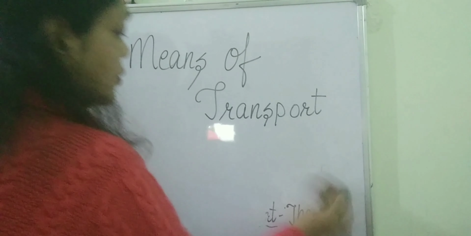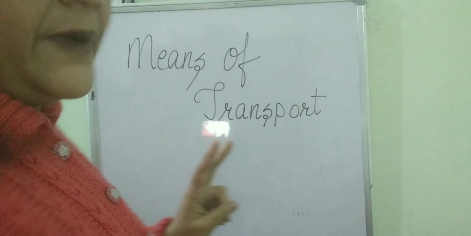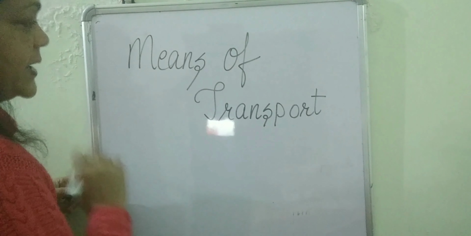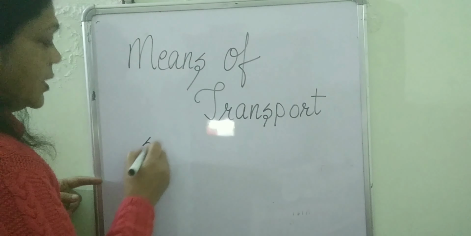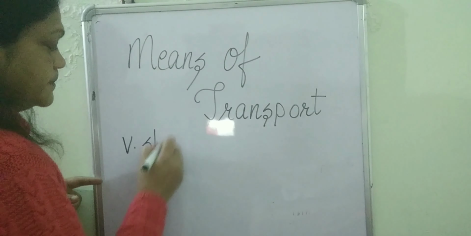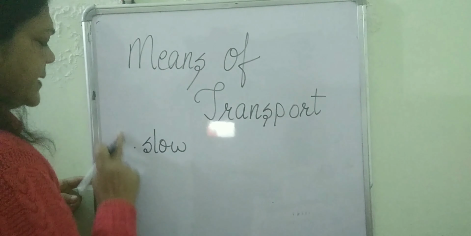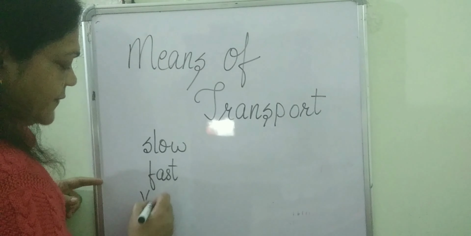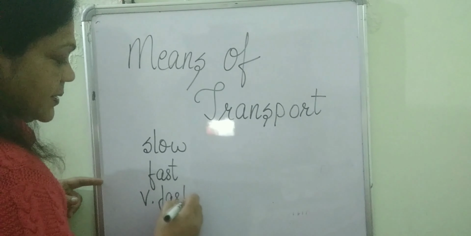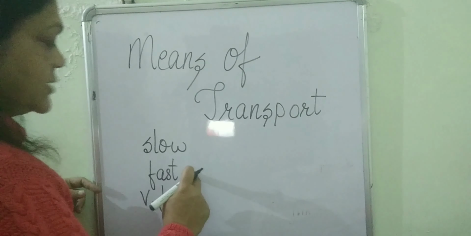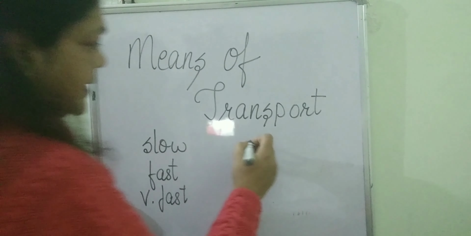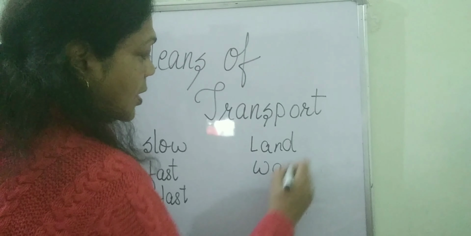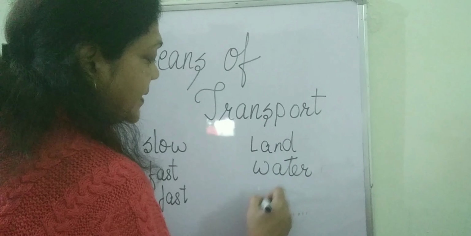Now, transport can be divided into types. There are two types of division that we can do of transport. It can be slow, fast, and very fast. Right? Slow moving vehicles, fast moving vehicles, and very fast moving vehicles. The second type of division can be land transport, water transport, and air transport.